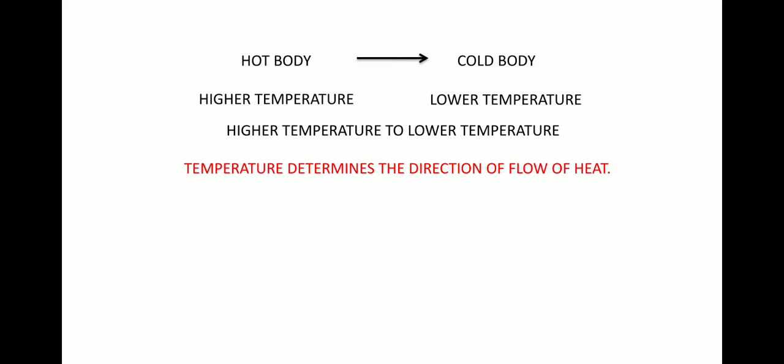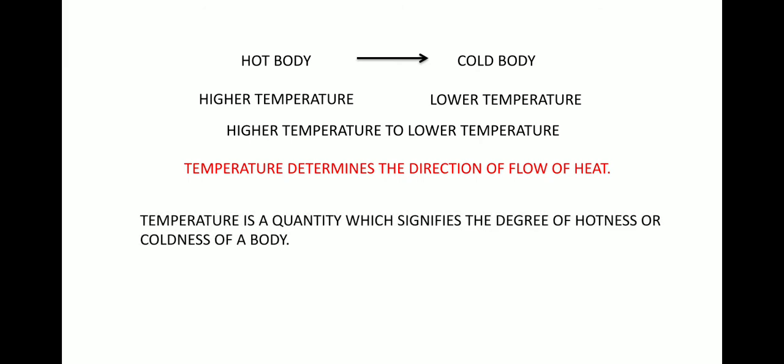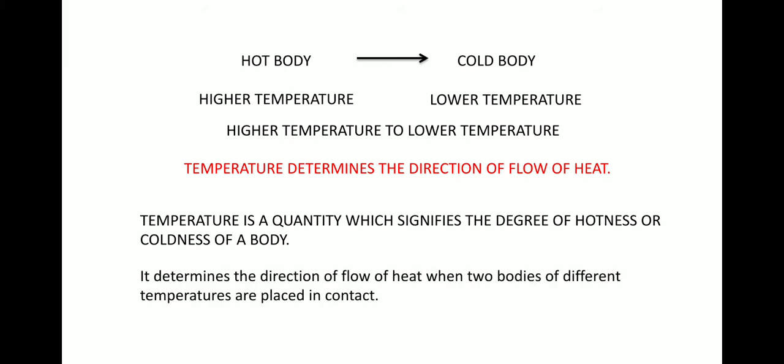So, what is temperature then? Temperature is defined as a quantity which signifies the degree of hotness or coldness of a body. It also determines the direction of flow of heat when two bodies of different temperatures are placed in contact.